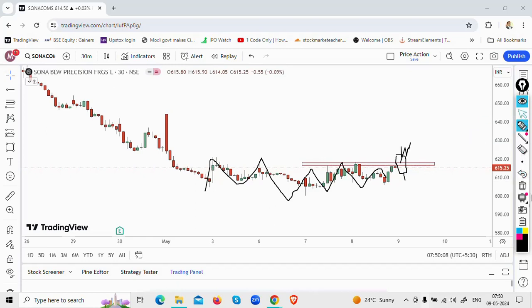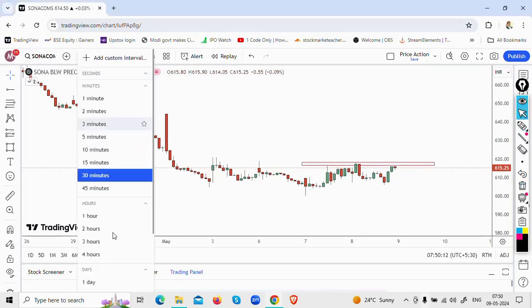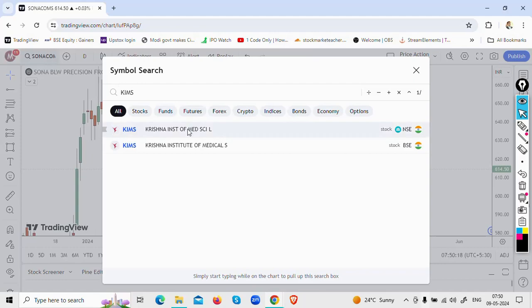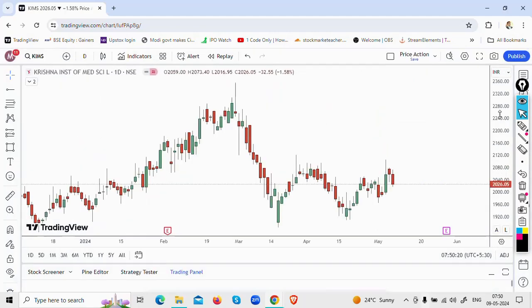So which is the other stock that I'm looking at? The other stock that I'm looking at is Krishna Institute of Medical Sciences, that is KIMS. All right, so this is the stock, Krishna Institute of Medical Sciences Limited. Now if you see the broader direction, the momentum is towards the upside. The buying has been happening, it has got higher highs and higher lows. So this is the stock that I'm watching out for.